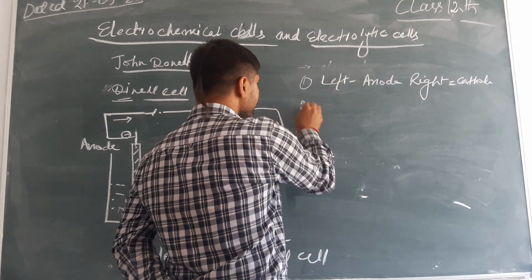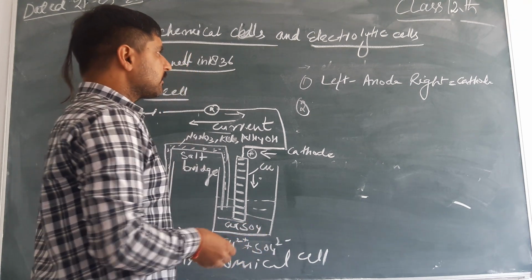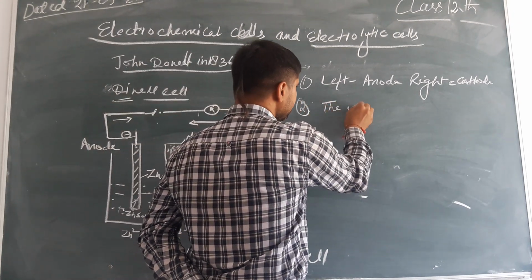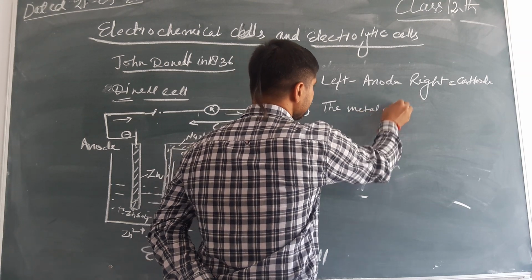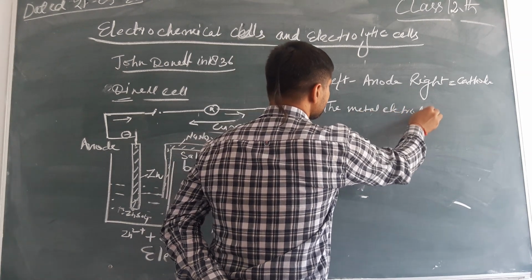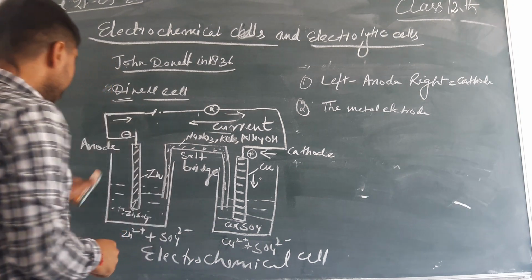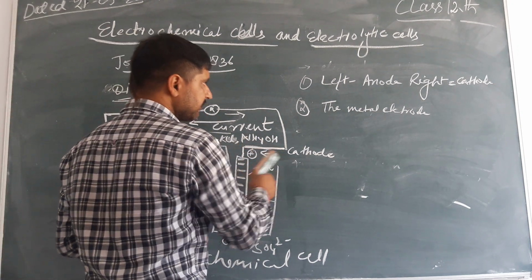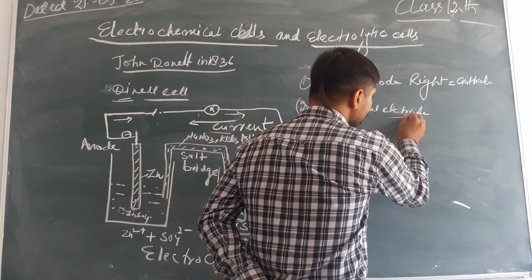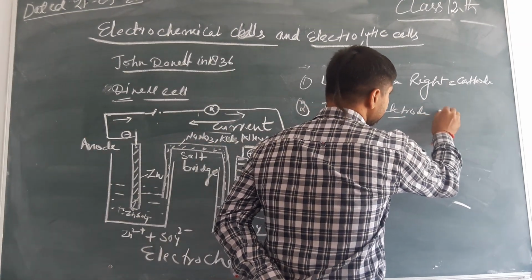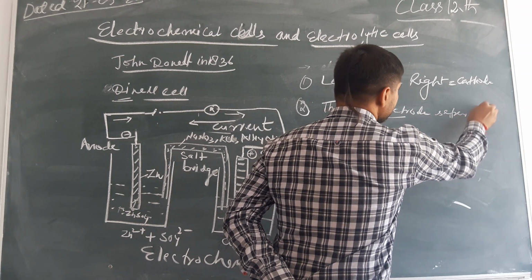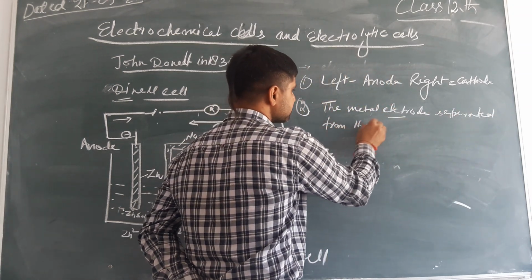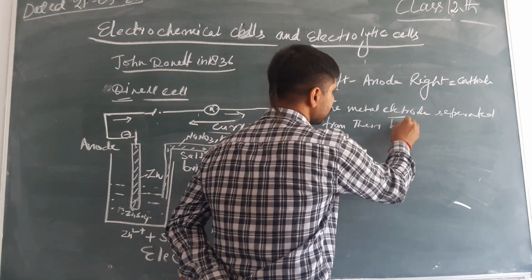Number 2, the metal electrode. It means we write the anode on the left, cathode on the right. Now the metal electrode is separated from its ions by a semicolon.